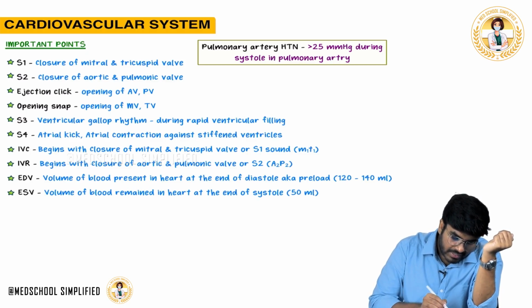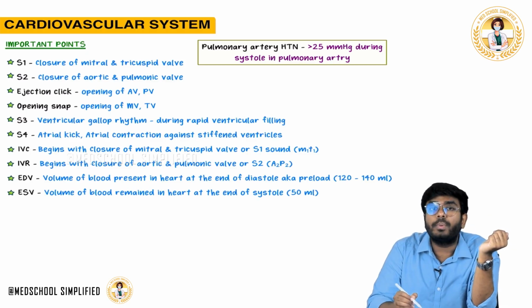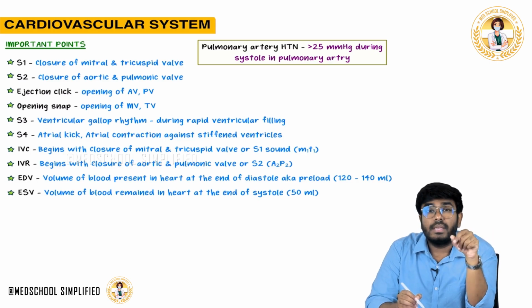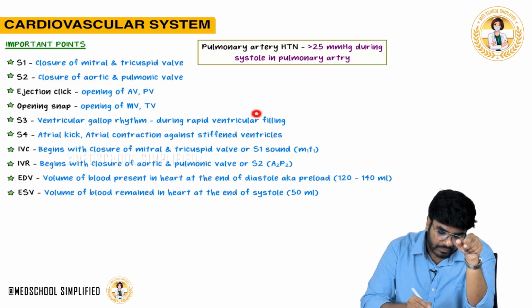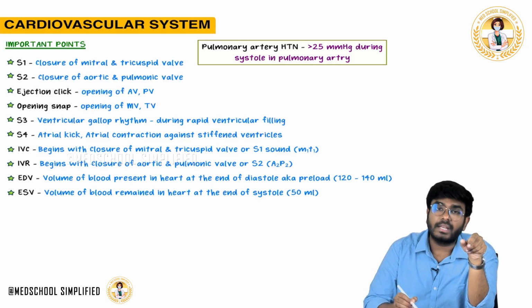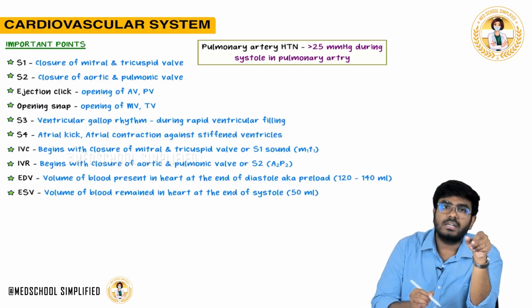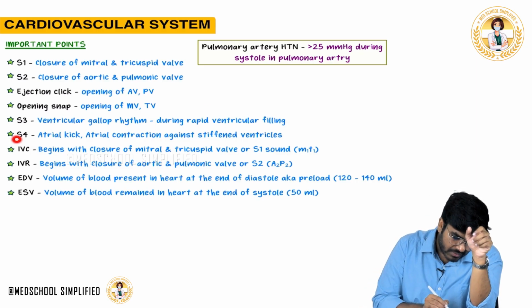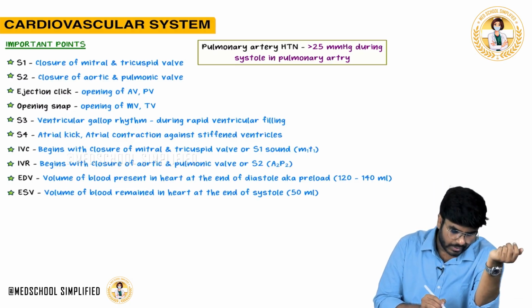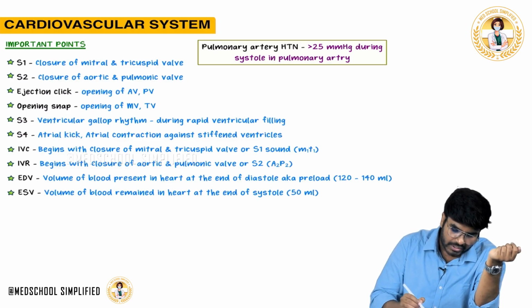Now, S3 heart sound is heard during what? S3 heart sound, which is also called ventricular gallop rhythm, happens during rapid ventricular filling. 70% of the ventricles are getting filled during rapid ventricular filling. And S4 heart sound is because of atrial contraction, or atrial kick.